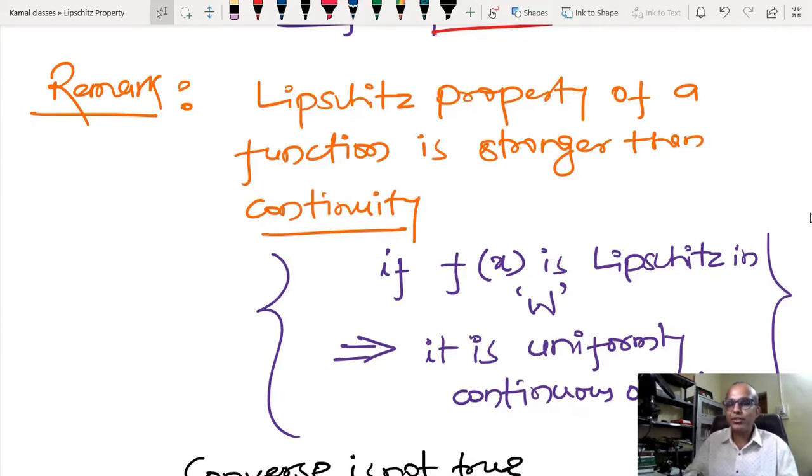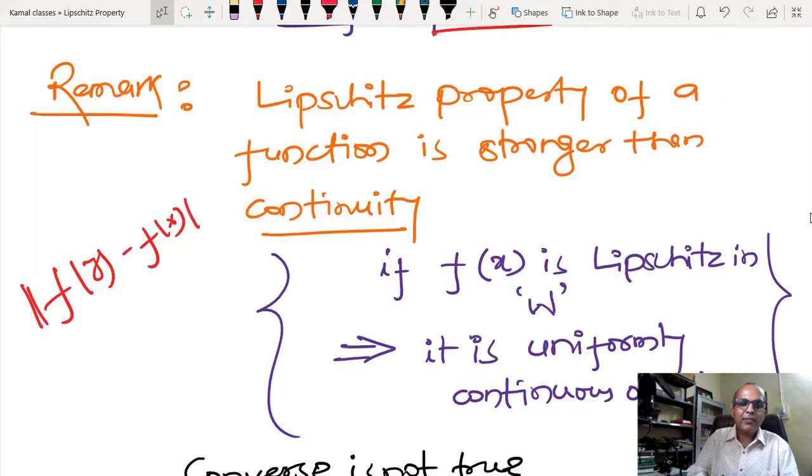But suppose some function is not continuously differentiable, then what is the remark? The remark is that we are talking about f(y) minus f(x), and after that L times |y minus x|.